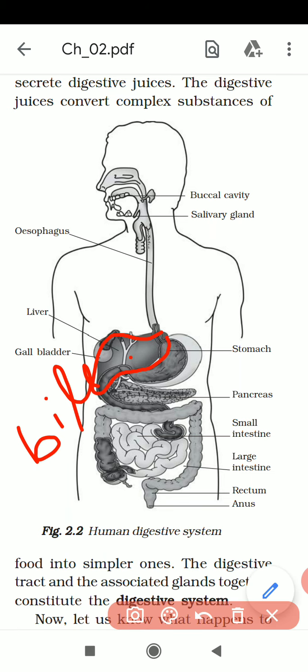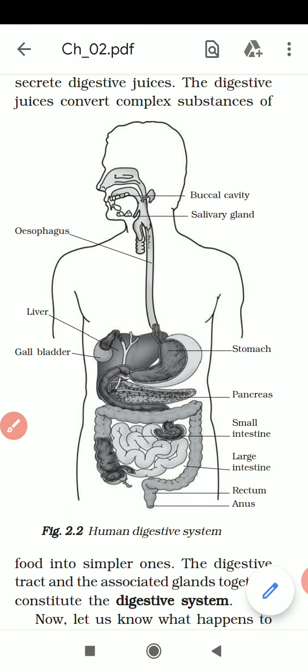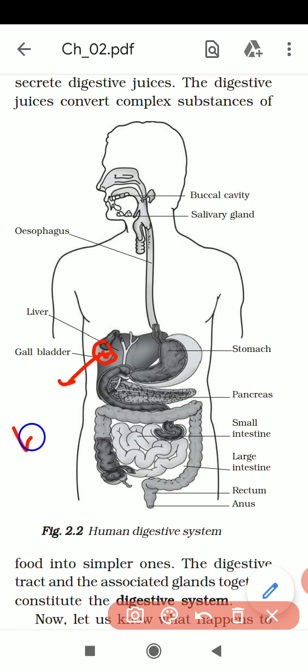This bile juice is secreted by the liver, but it is stored in the gallbladder. This is the gallbladder. So which juice is here? Bile.